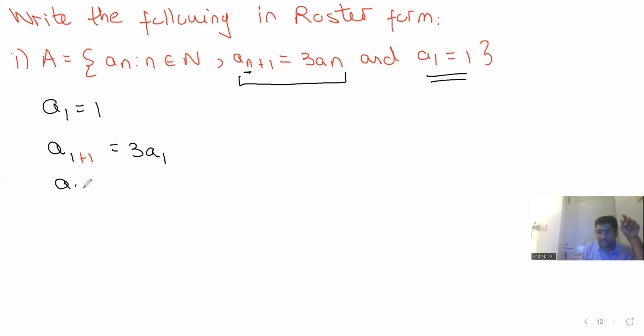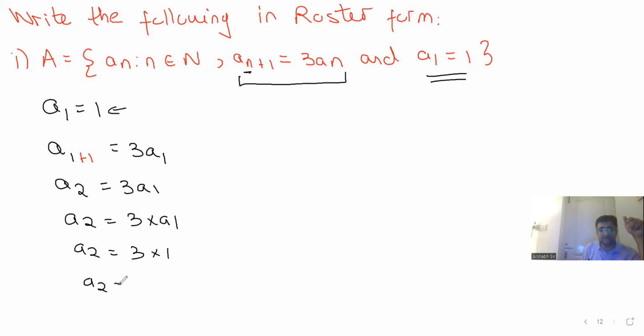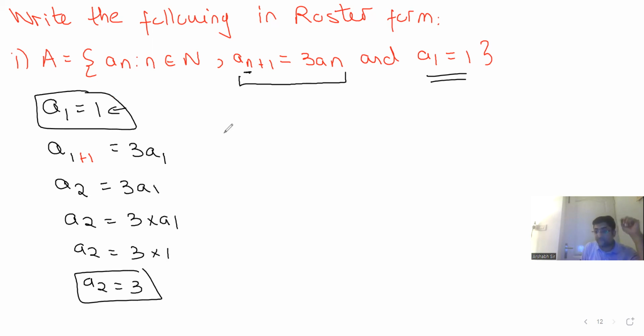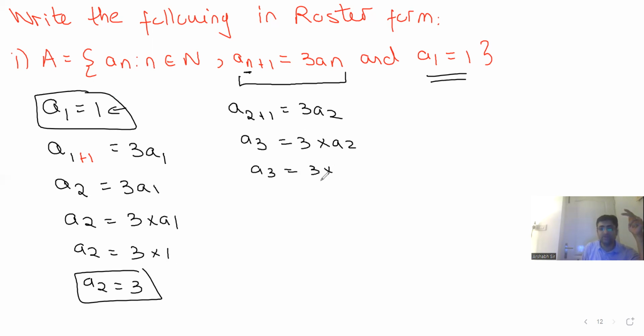So a_(1+1), that is a_2, is 3a_1. What this means is the second term is 3 times the first term. So 3a_1 is nothing but 3 times a_1. So a_2 is 3 times, what is a_1? 1. So the second term is 3. Is this clear? Any doubt? Now put the value of n as 2. So a_(2+1) is 3 times a_2. So a_3 is 3 times a_2. So the third term is 3 times, what is a_2? 3. So the third term is 9.